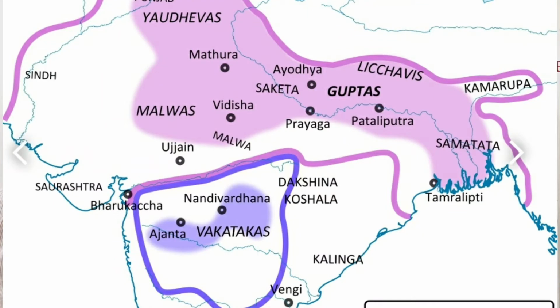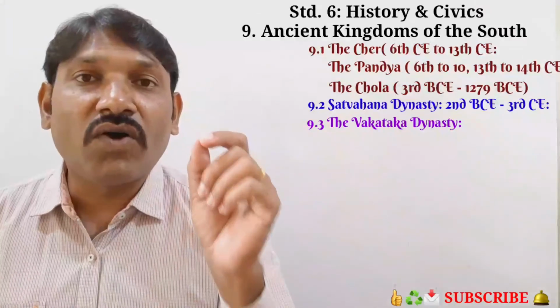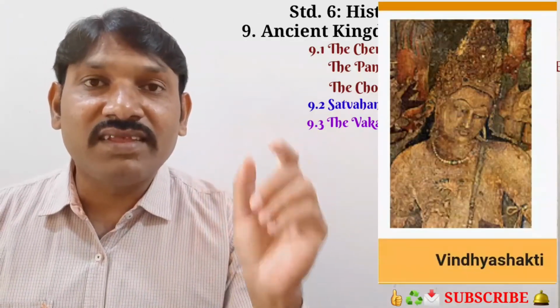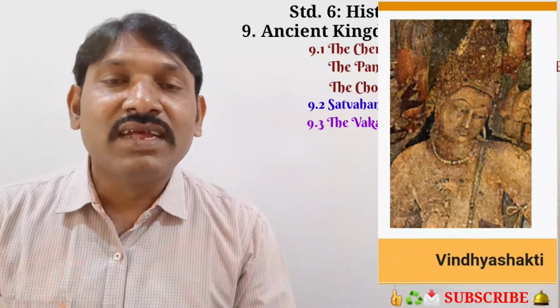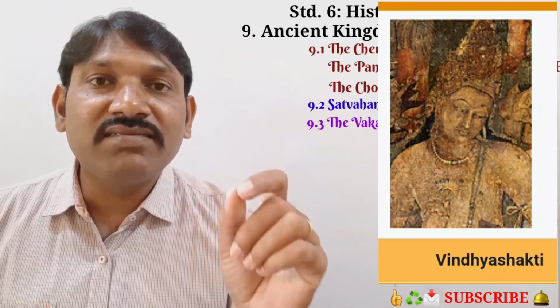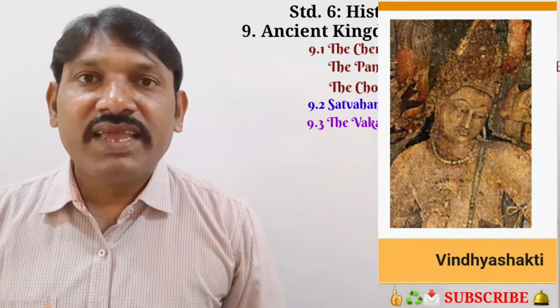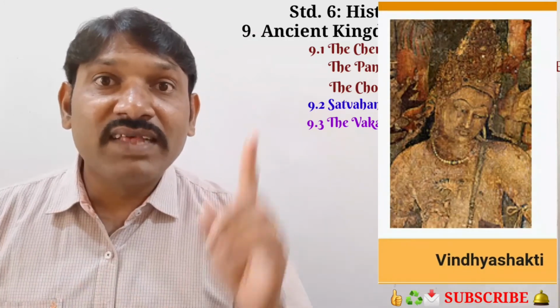Students, the power of the Satavahana dynasty began to weaken by the 3rd century CE. After that, one of the emerged dynasties was the Vakataka, and it was the most powerful among them. The Vakataka dynasty was founded by Vindhya Shakti. Yes, students, do not forget it. The founder of the Vakataka dynasty was Vindhya Shakti. He was succeeded by Pravarasena I.